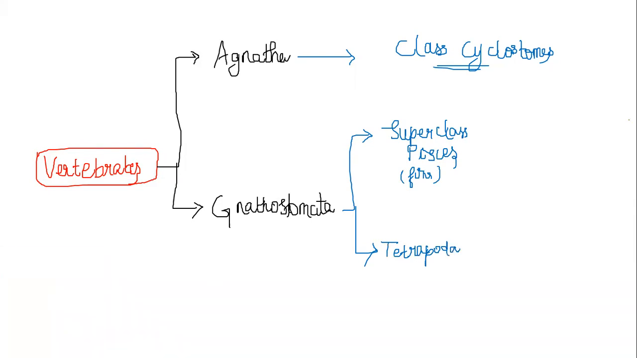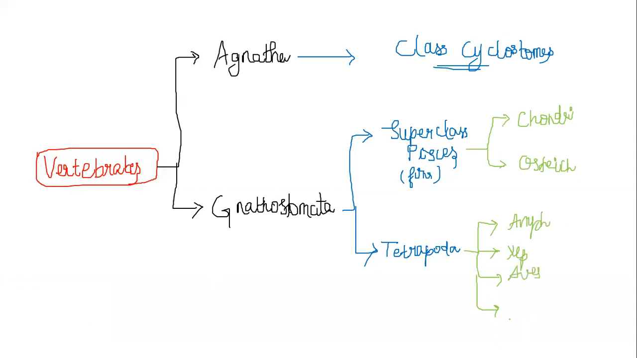In the last class, we discussed the characters and classification of superclass Pisces. Pisces can be divided into 2, that is the cartilaginous fish, Chondrichthyes, and the bony fishes, which is the Osteichthyes. Tetrapoda can be classified into 4, which we are discussing in today's class. It would be a very short session because only very few things are left. That is Amphibia, Reptilia, Aves, and finally the mammals.